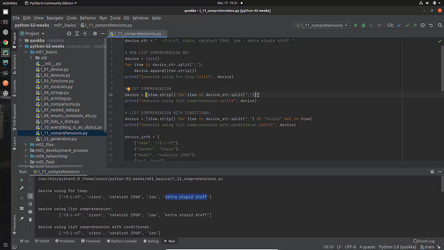So the thing inside here is going to be a list. That's good. Ignore what's on the inside and just think of it as, in the end, it's going to be something like this. But we haven't interpreted what all of this stuff inside is all about yet. But this is going to be a list. So at the end of this, I'm going to print it out. And you notice here, these two, unless I'm missing something, are identical. The one up here using the for loop and the one using list comprehension. These two are accomplishing the same thing.